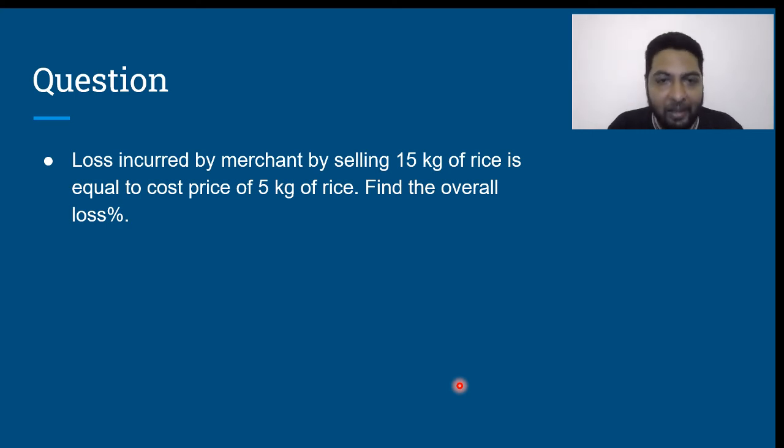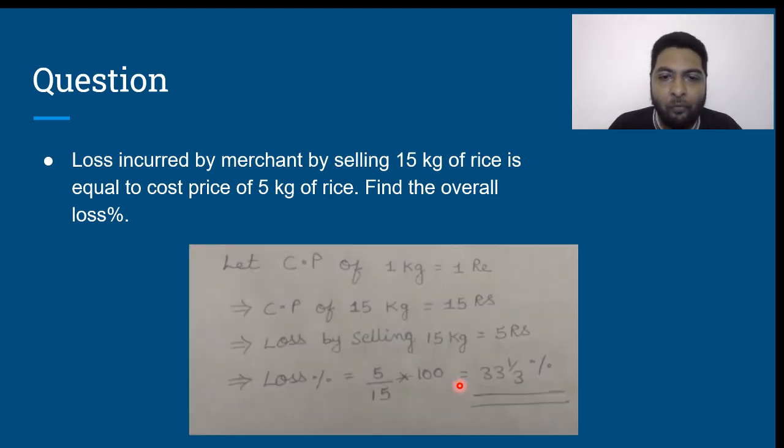Now, let us say the cost price of 1 kilo of rice is 1 rupee. So, cost price of 15 kilos of rice, 15 rupees. Loss by selling 15 kilos is equal to cost price of 5 kilos, which is 5 rupees. What is the loss? 5 rupees. What is the cost price? 15 rupees.